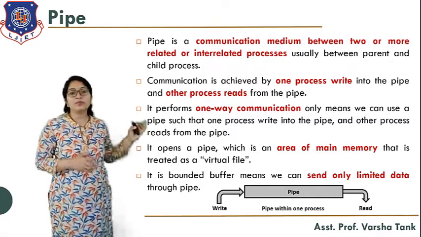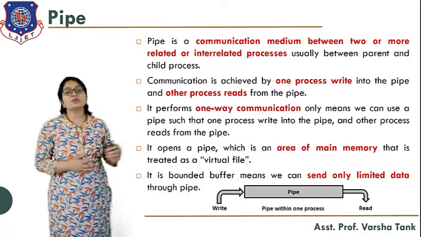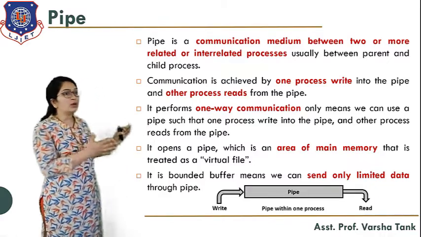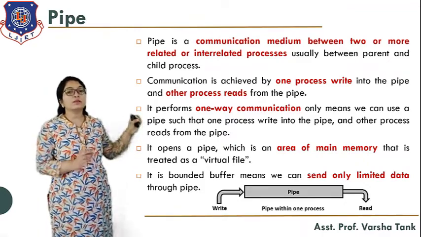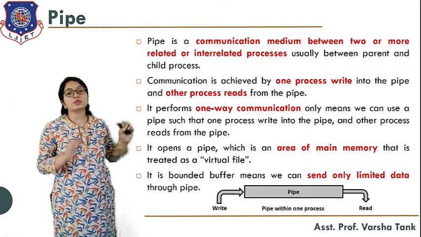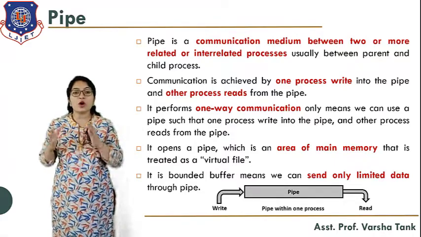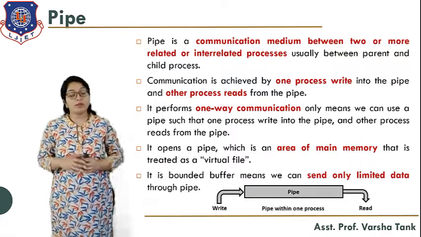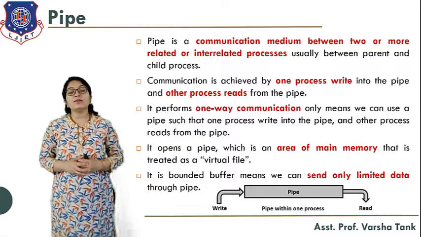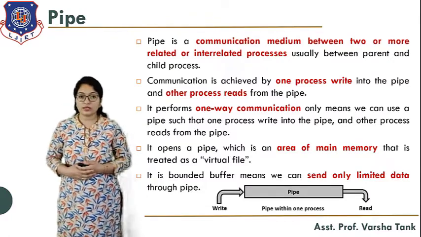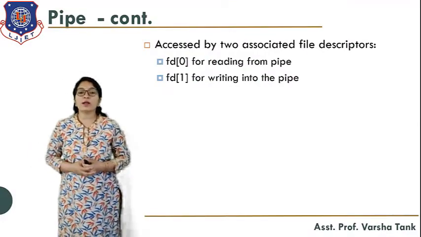It opens a pipe, which is an area of memory that is treated as a virtual file. So pipe is nothing but a shared memory area, a virtual file where one process is writing something and another process is receiving something. It is a bounded buffer, meaning we can send only limited data through the pipe. We cannot write more and more data to the pipe. There is a limitation on it, and again, when we are reading the data, there is a limitation on it.